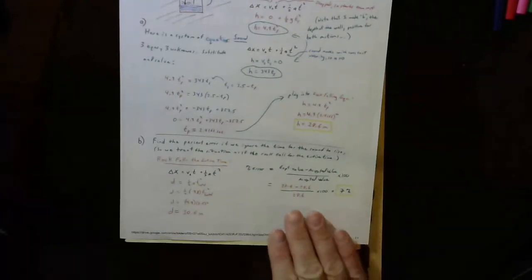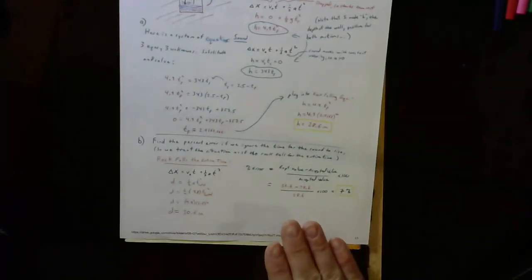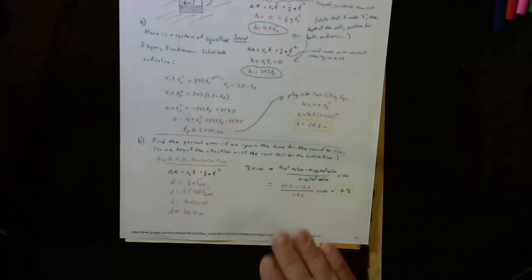The general rule that gets used in statistics, unless you have some other reason why you need to be extra precise or why it's not so important to be precise, is 5% error as the boundary between something being significantly different or not. This is greater than 5%, so it's definitely a significant error if you ignore that time for the sound to rise back up.